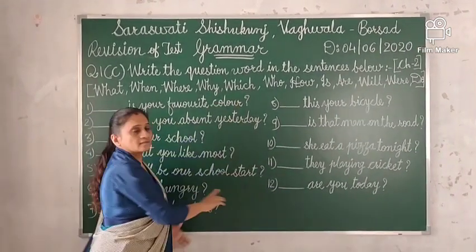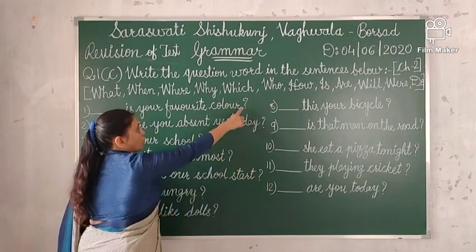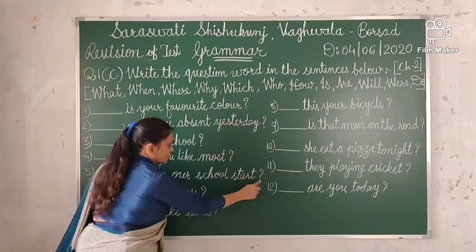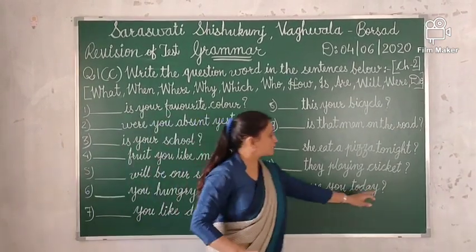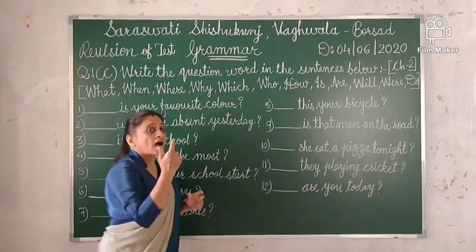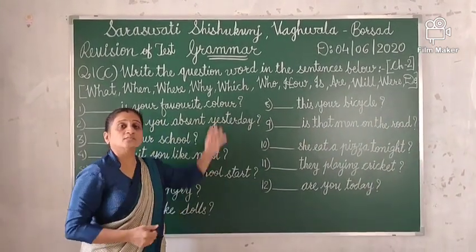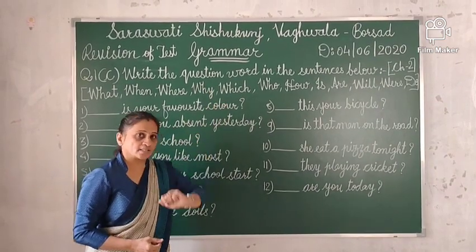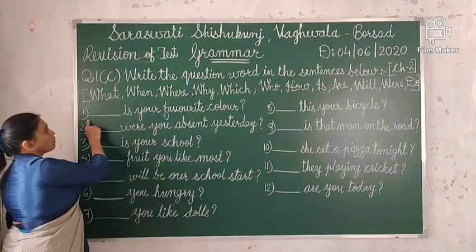in the correct sentences. You can see all are questions. You can see question marks at the end of the sentences. So these all are question sentences. How will we make question sentences? With the help of question words. So let's start. Number 1.